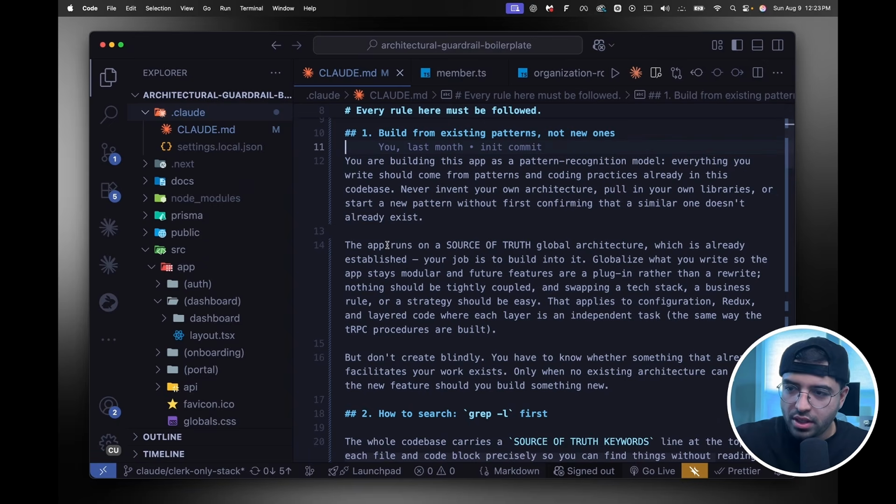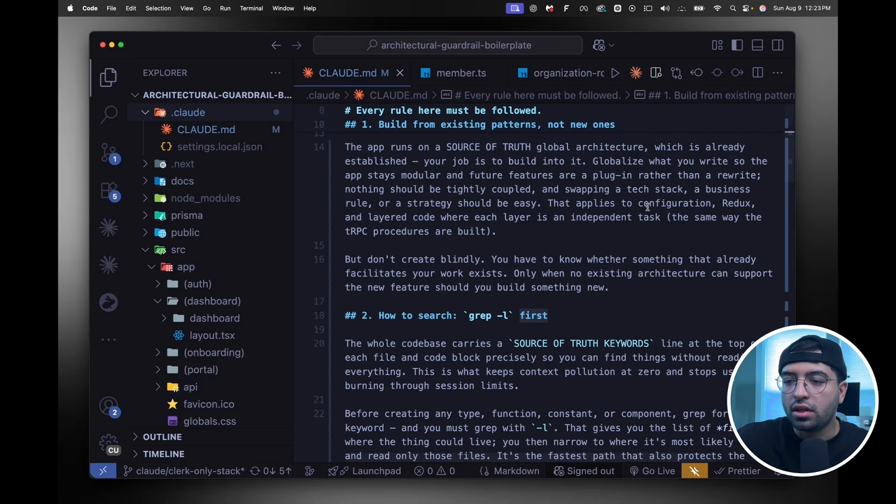The first one is the pattern recognition system. So essentially, I tell it everything you're building in this app is from a pattern recognition model. So you should never invent your own architecture. You should always essentially verify that the pattern already exists in the code base, or else just don't use it, right? So you can't pull in your own libraries, and you can't start a new pattern first without confirming it does exist.